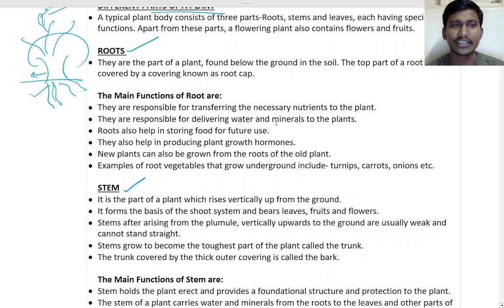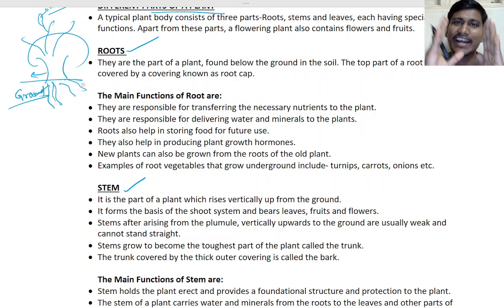Okay, fine. So see here, first is root. Where will be the root? Root will be under the ground, right? What will it do? It will absorb the water, and also it will give strength to the tree. Tree will not fall. If there is no root, the tree will fall, right? So it will give strength to the plant. It will stand on the roots.